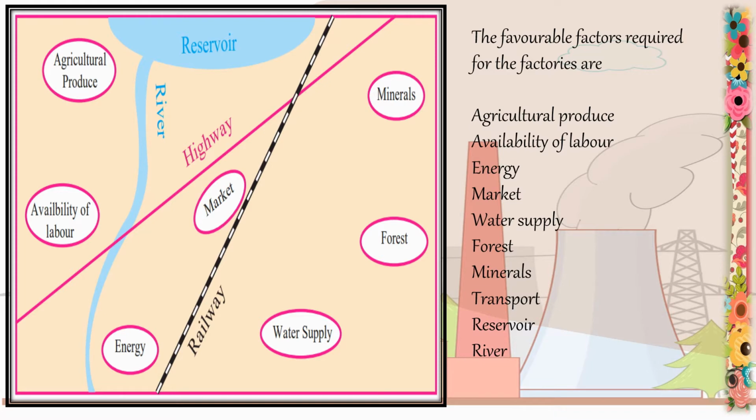Because of the unequal distribution of these factors, industrial development does not take place at the same pace at all places. Some regions are suitable for the development of industries, while in other regions only particular industries develop. Example, dense forest and desert areas are not conducive to industrial development. Now, taking into account all the above factors, I have given examples for three industries, that is iron and steel, textile and sugar industry. Let us see all the three in detail.